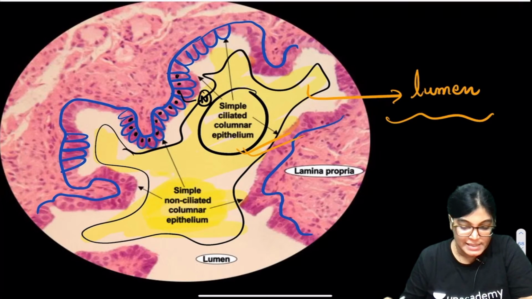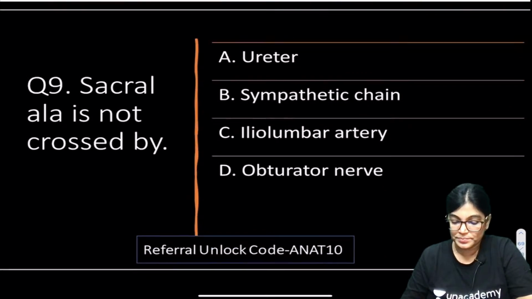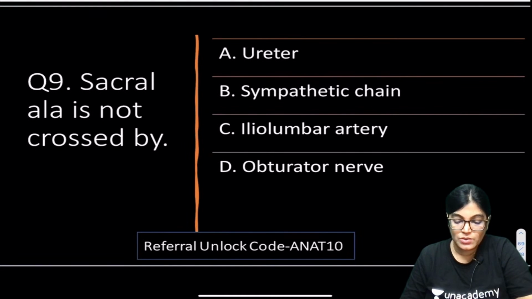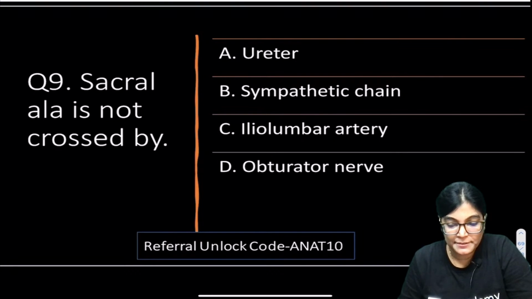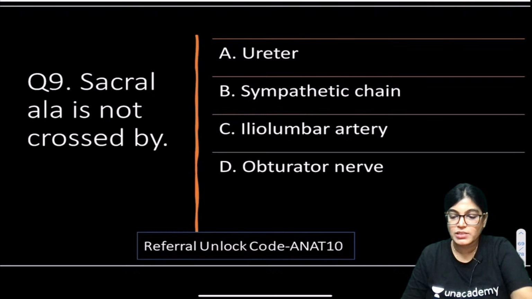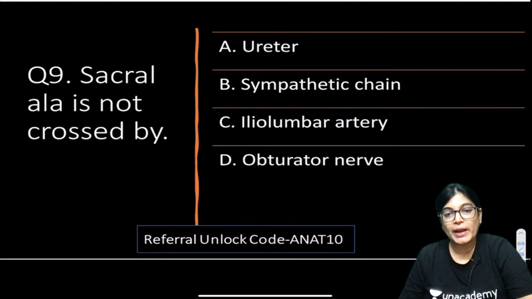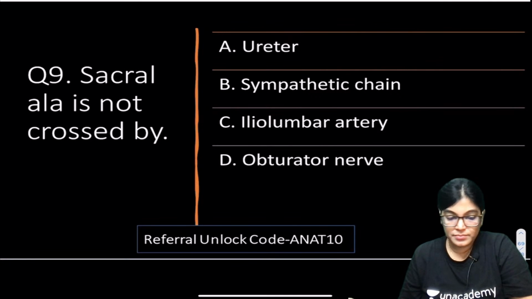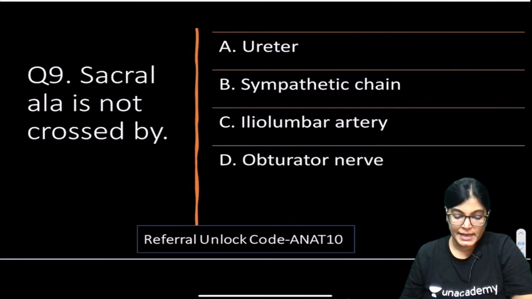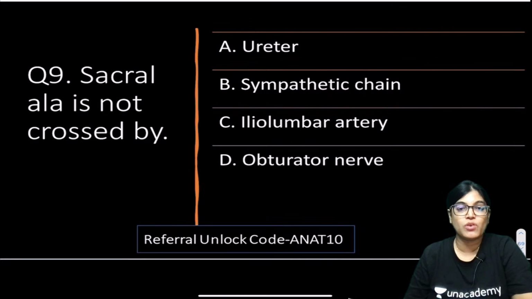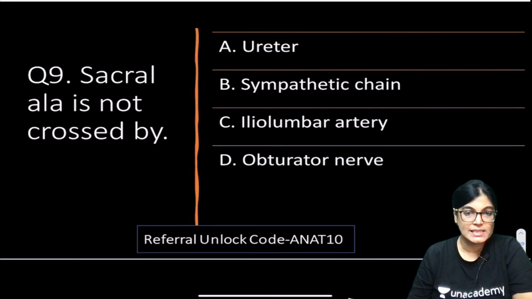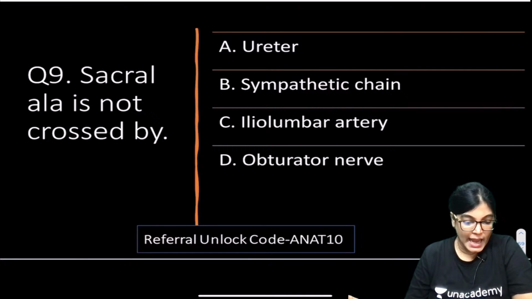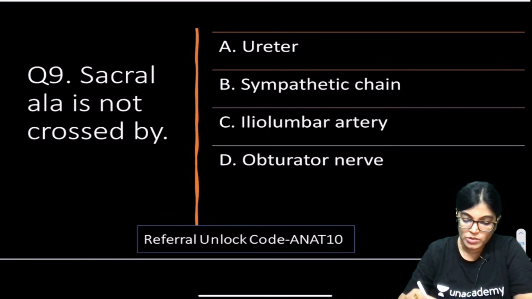So, let's move on to the next MCQ, that is MCQ number 9. Sacral ala is not crossed by which of the following structures? Is it obturator nerve, iliolumbar artery, sympathetic chain or ureter? So, according to you, which is the correct answer? A, B, C, D. So, I got an answer. Acharya is telling it's A. Okay, what about others?